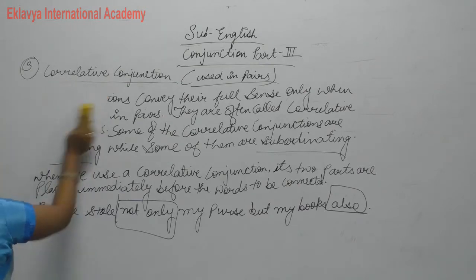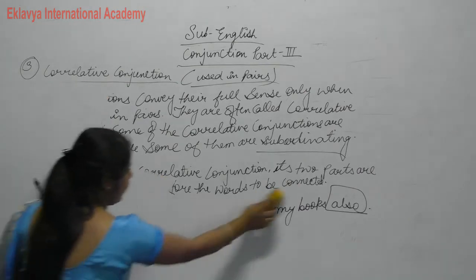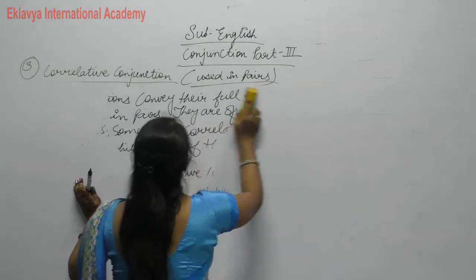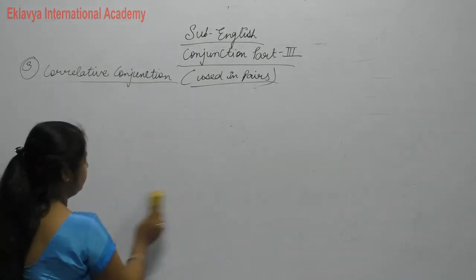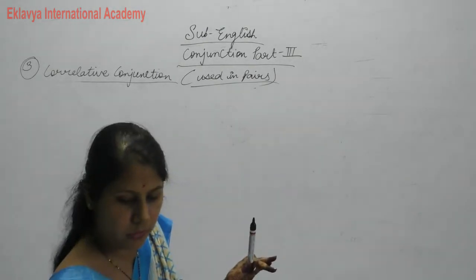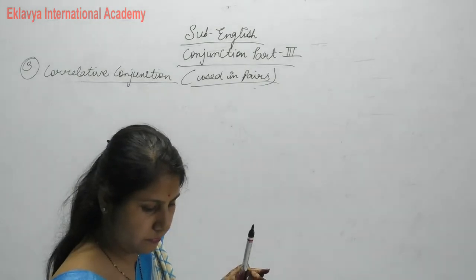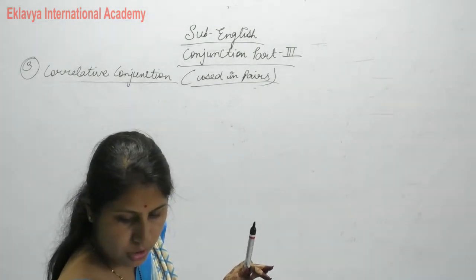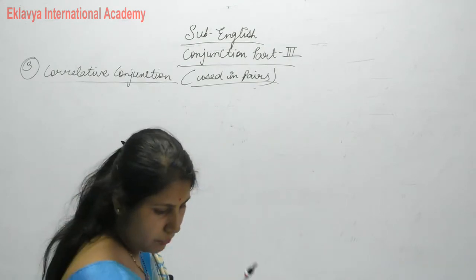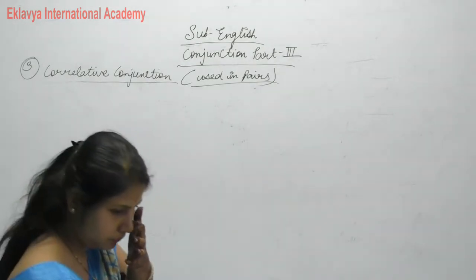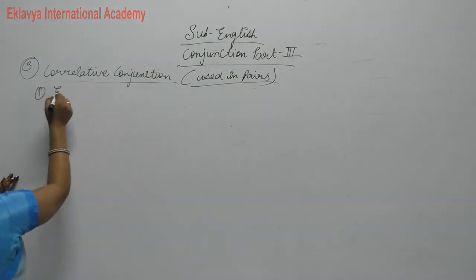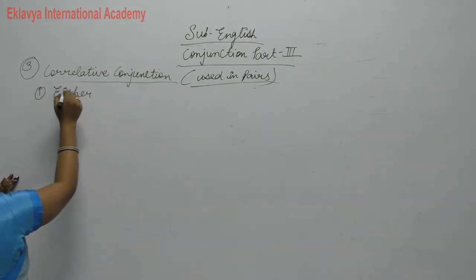Now, next, see the examples of pairs. All students, write down examples of correlative conjunctions. First of all, either or.